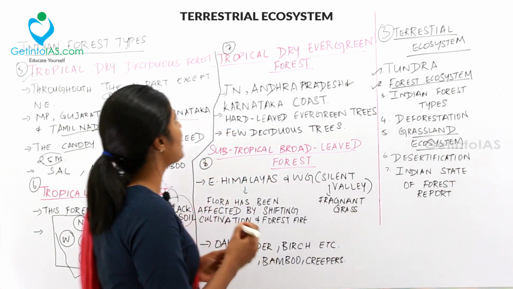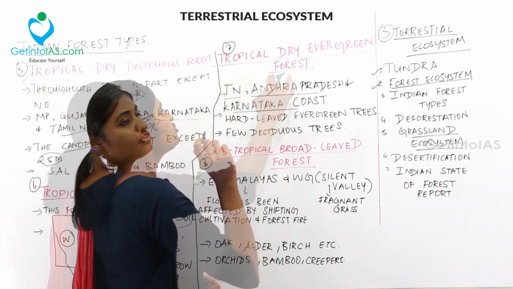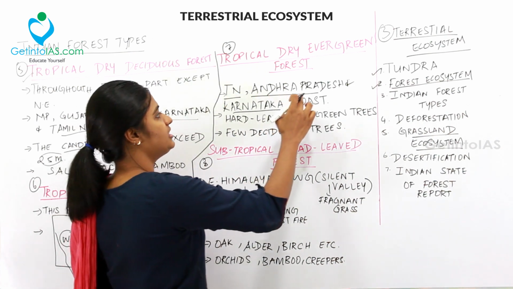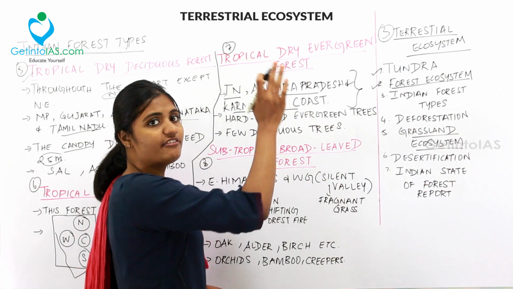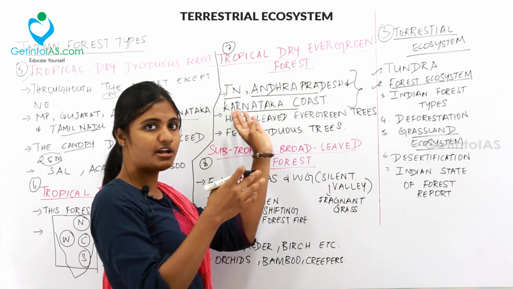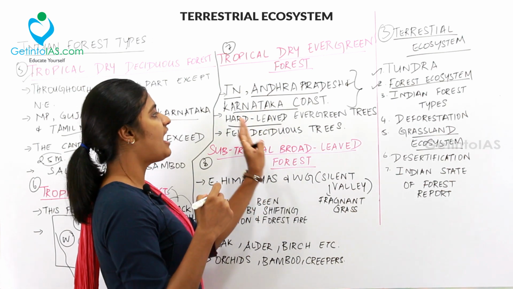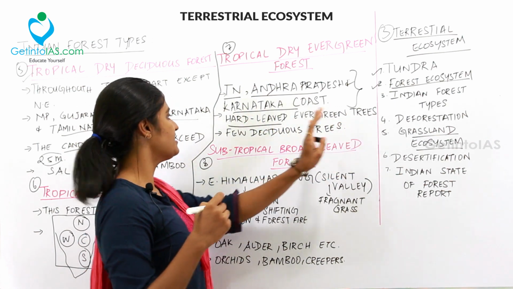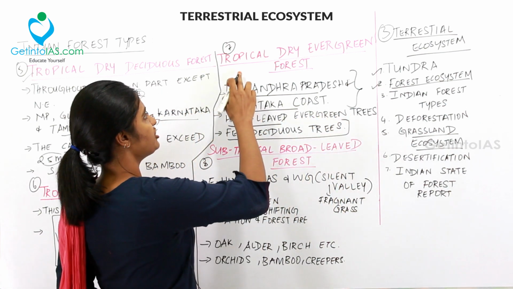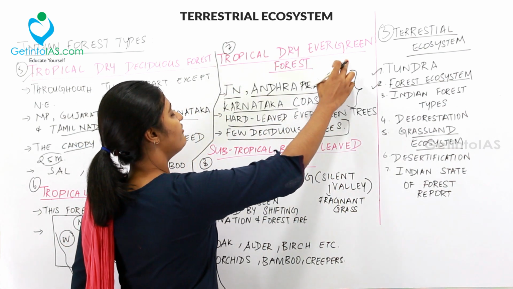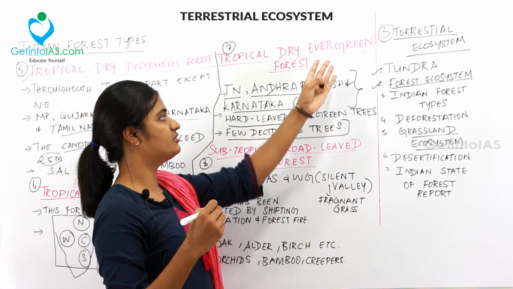And then the next type of forest is the tropical dry evergreen forest. It is found on the Tamil Nadu, Andhra Pradesh and Karnataka coast. It will have hard-leaved evergreen trees. A few deciduous trees are also found here. Actually it is tropical dry evergreen forest, but you can find a few deciduous trees also here.